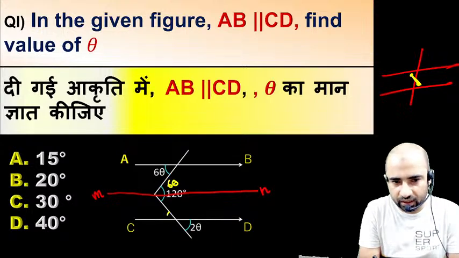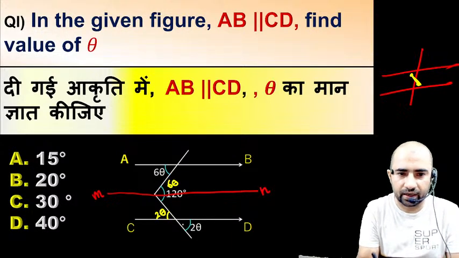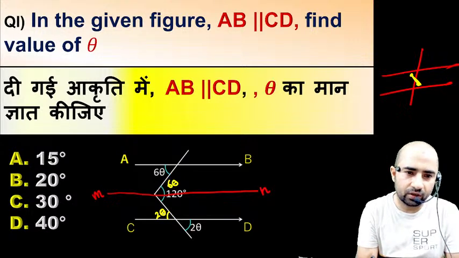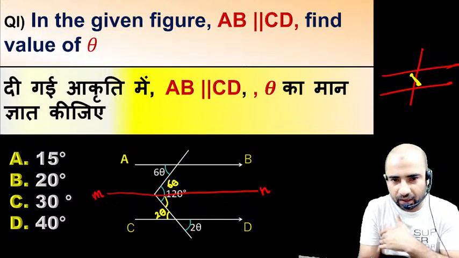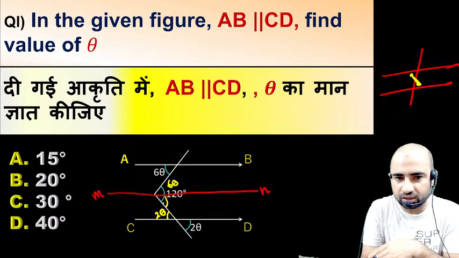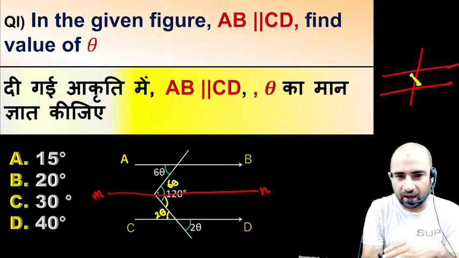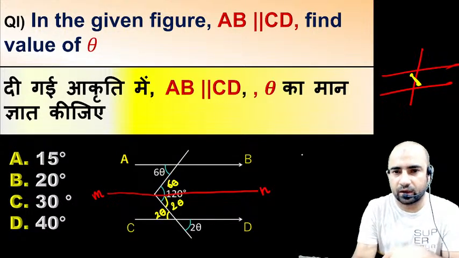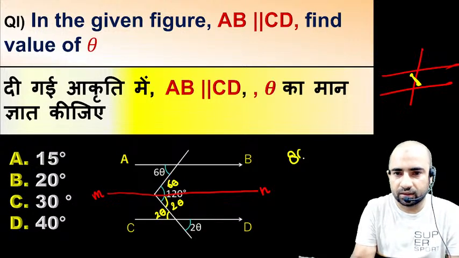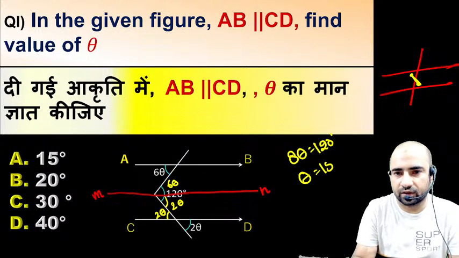Now you can see here, if this angle is 2 theta, then this angle is also equal to 2 theta. Again, vertically opposite angle. Now this is the small angle, the under part of this 120. This whole angle is 120, and above this MN is 60 degrees, and below this MN we have 2 theta. So this is 6 theta, this is 2 theta, and the total angle is 120. So 8 theta is equal to 120, then theta is equal to 15 degrees.